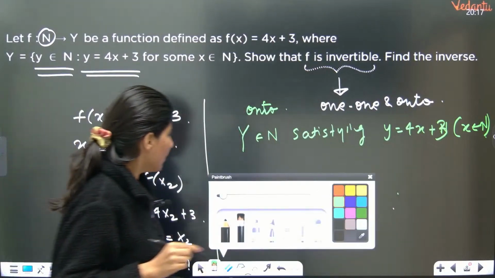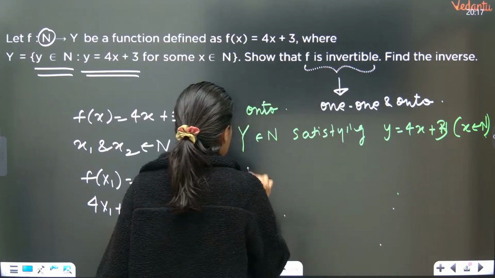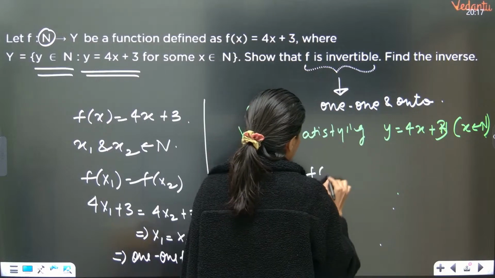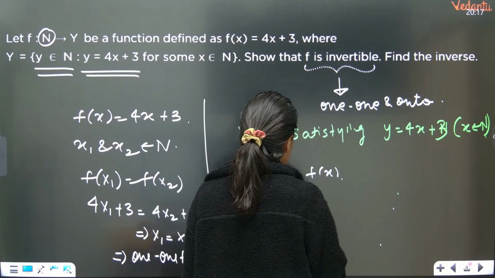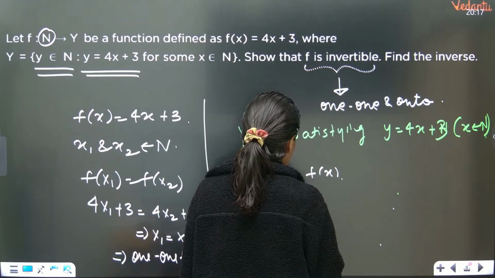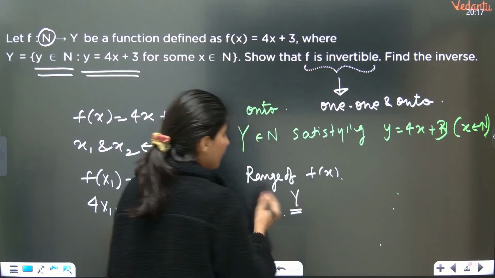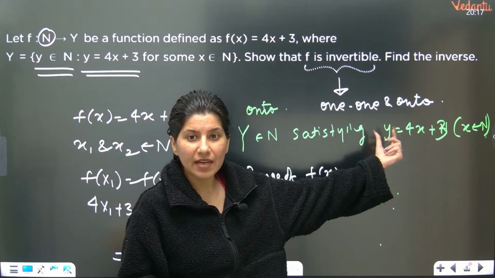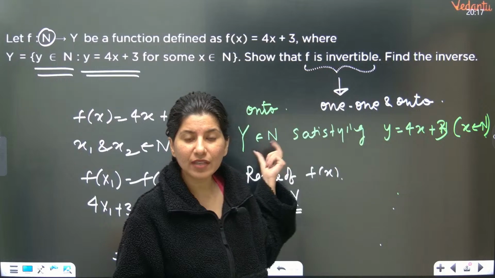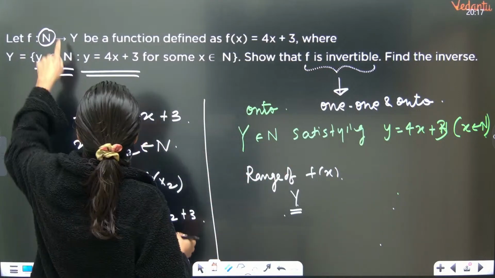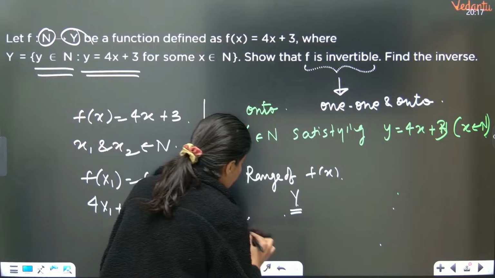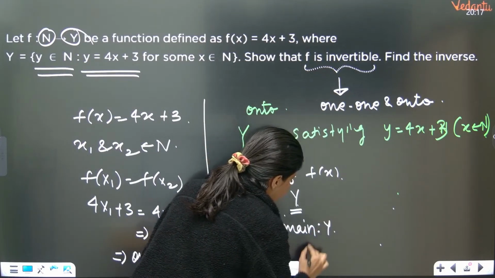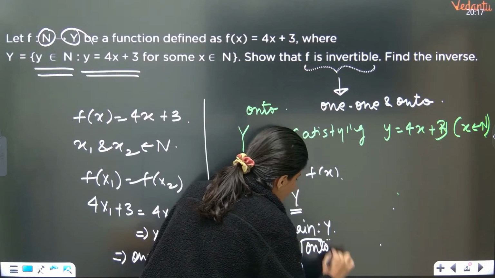Now tell me what will be the range of f of x. So range of f of x is nothing but Y itself. Clearly, you put the values of x belonging to natural numbers, and you get all the values of the Y set. So capital Y set is your range, which is also the codomain. So range and codomain being equal, that means the function is an onto function. So this is also done.